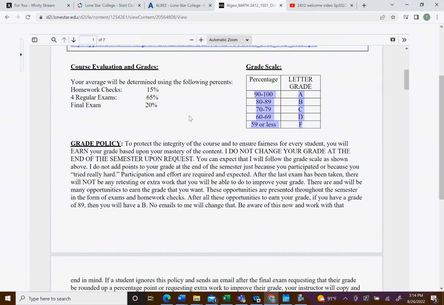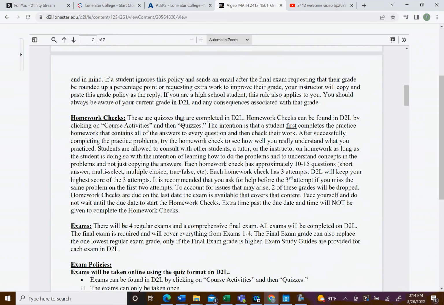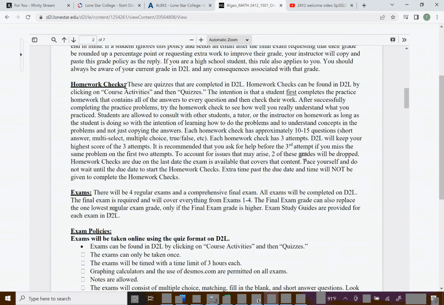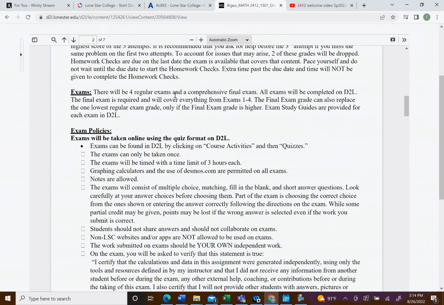Grading policy: obviously, make sure it's your work that you're doing. The homework checks, like I said, I'm going to show you how to work those in D2L in a minute. Exams, I just went over that, and about how I'll replace your lowest score with the final exam.